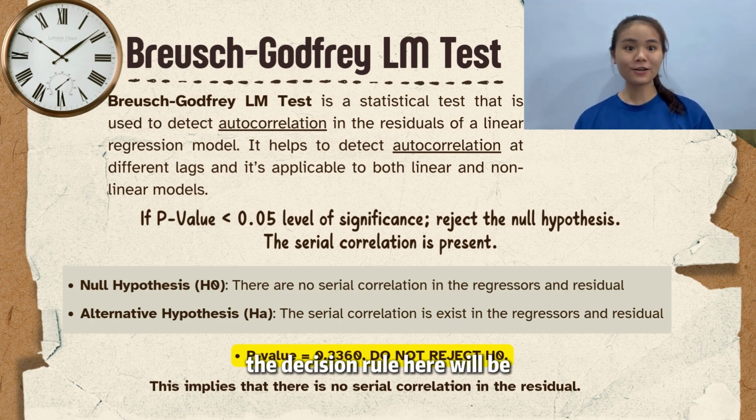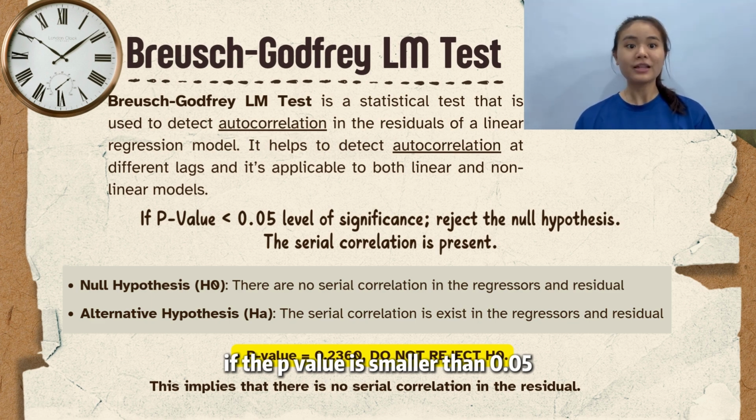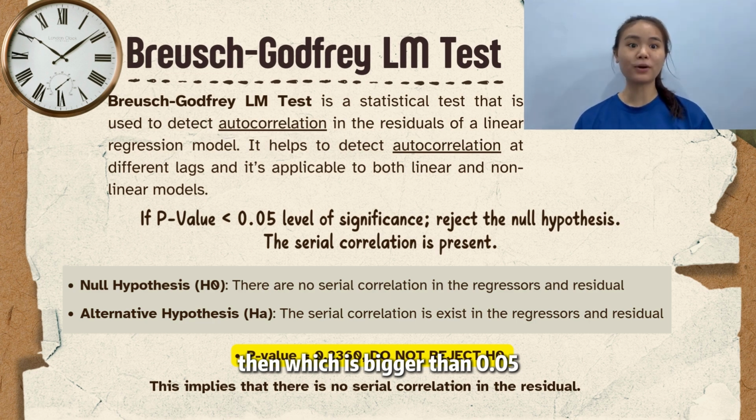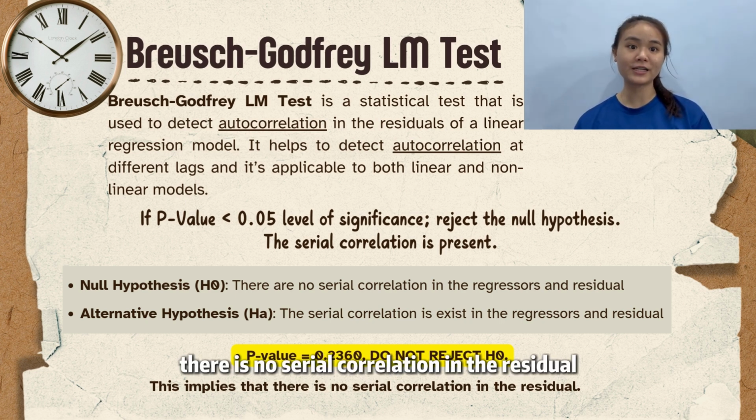The decision rule here will be, if the p-value is smaller than 0.05, then we will reject the null hypothesis. In this case, the p-value is 0.2360, which is bigger than 0.05, so we do not reject the null hypothesis, which implies that there is no serial correlation in the residual.